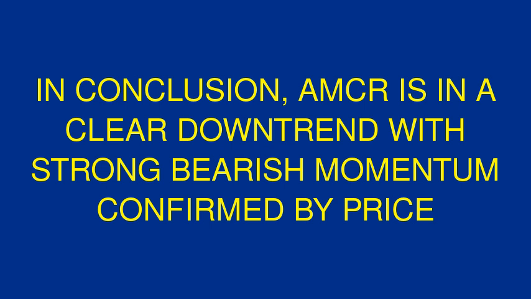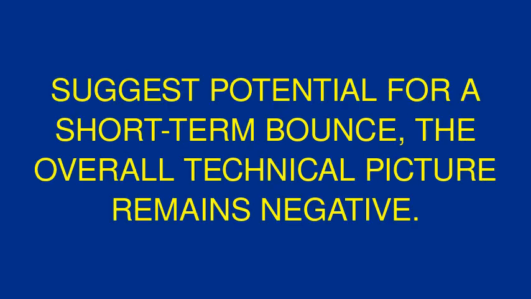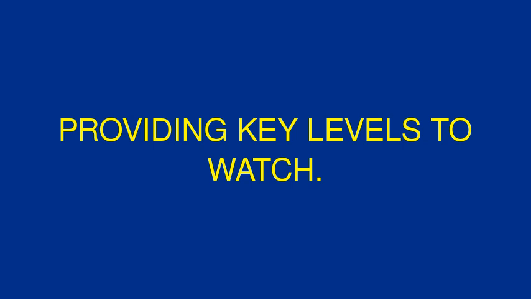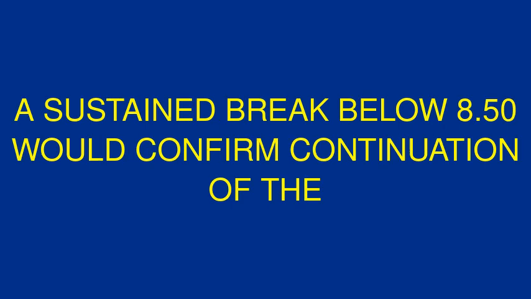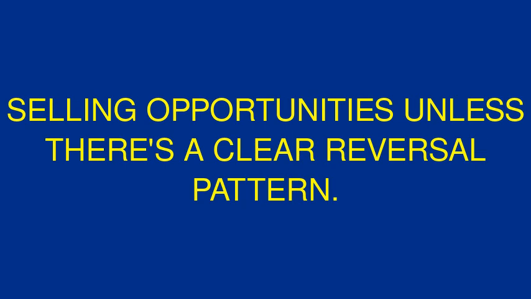In conclusion, AMCR is in a clear downtrend with strong bearish momentum confirmed by price action below all moving averages and negative technical indicators. While oversold conditions suggest potential for a short-term bounce, the overall technical picture remains negative. Traders should be cautious of counter-trend rallies, with resistance at 9.00 and 9.24 providing key levels to watch. A sustained break below 8.50 would confirm continuation of the downtrend. Given the significant distribution and negative OBV, any bounces should be viewed as selling opportunities unless there's a clear reversal pattern.